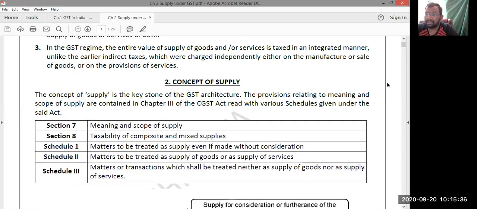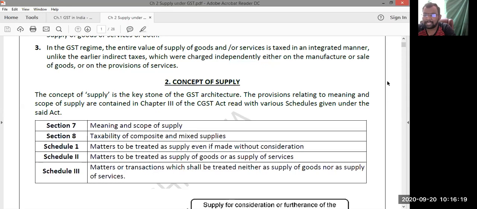Supply is a word explained in section number 7. Section number 7 explains about the meaning and scope of supply, in which we have some sections, subsections, clauses, schedules: section 7.1a, 7.1b, 7.1c, read with schedule 1, 2, 3. All this we are going to learn here. Section 8 explains about the taxability of composite and mixed supplies. Schedule 1 explains about the concept of deemed supplies. Schedule 2 discusses matters to be treated as supply of goods or as supply of services.